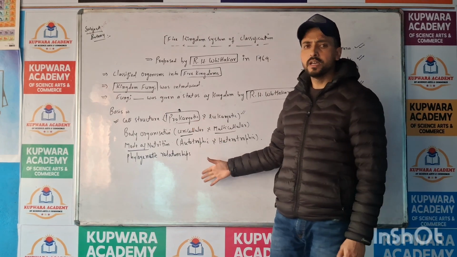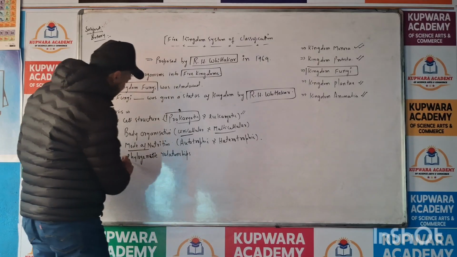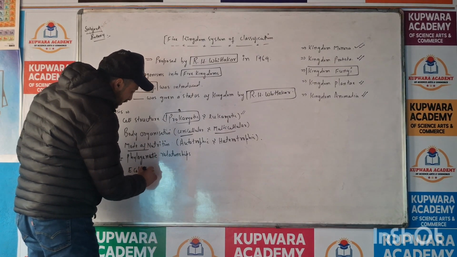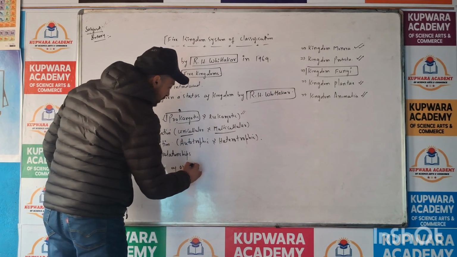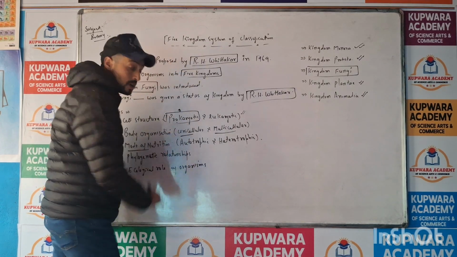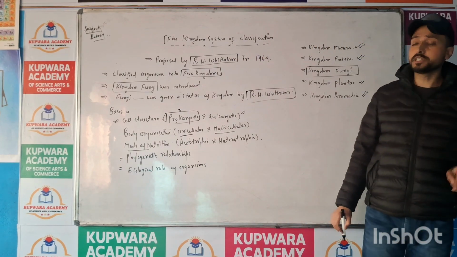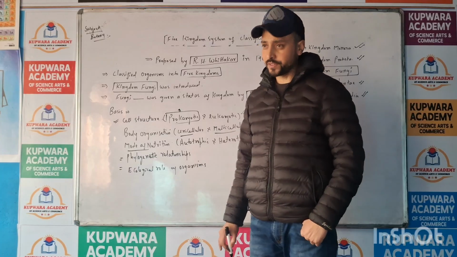We have already discussed the basis of this system of classification. And one more thing: the ecological role of organisms was also taken into consideration for proposing the five kingdom system of classification.